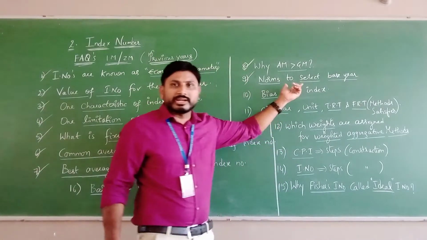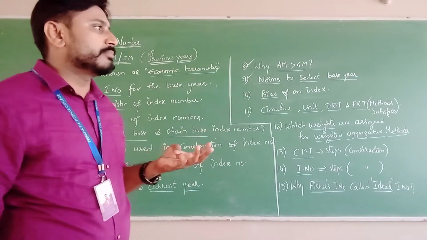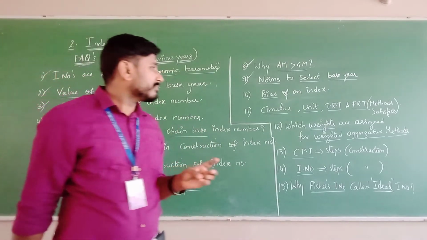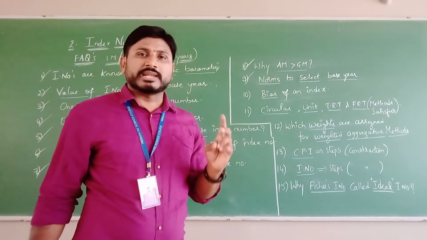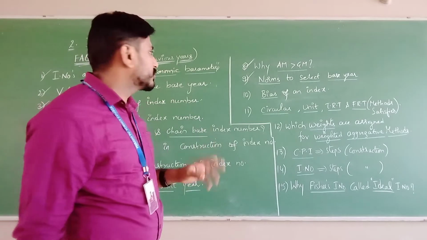And the ninth one is already done. Norms to select the base year. The first norm is that the year selected must be an economically stable period, and the second is that the year selected as base should not be too distant from the current year. These are the two norms.